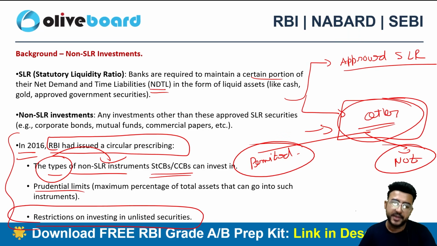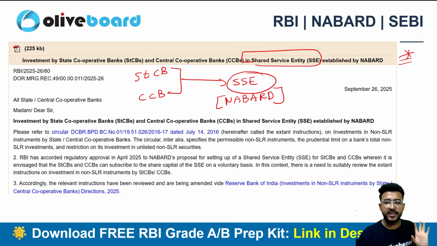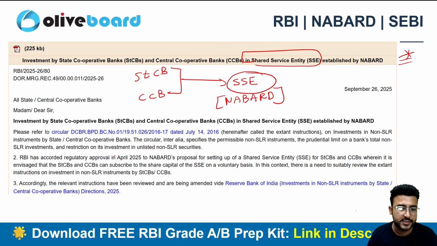So this is a permitted one. RBI is just giving a clarification that this particular SSE investment, the shared service entity investment established by NABARD, is permitted. It is definitely a non-SLR one, so that's why it is permitted. There is a category of permitted and non-permitted, and this is not at all from the non-permitted category, is what is written here.